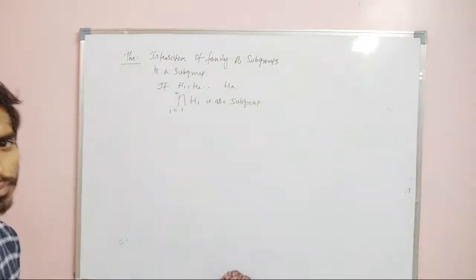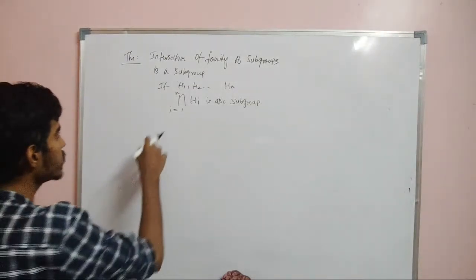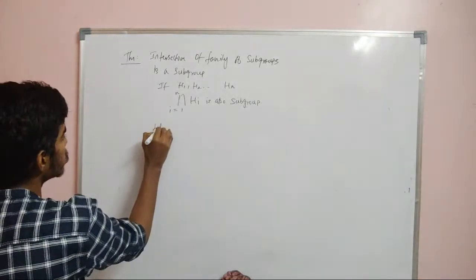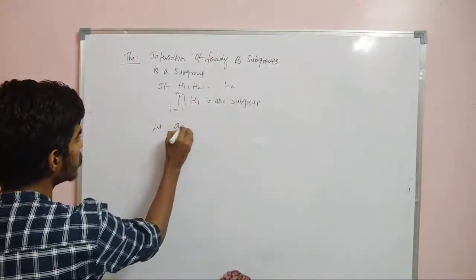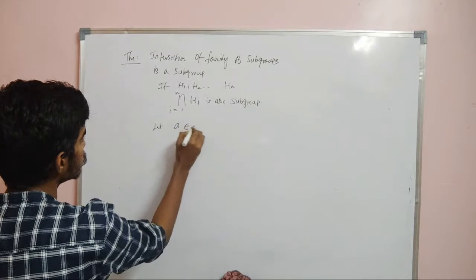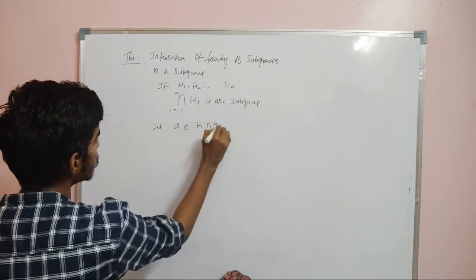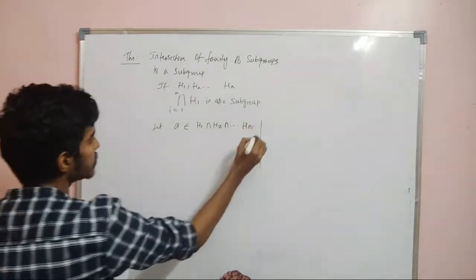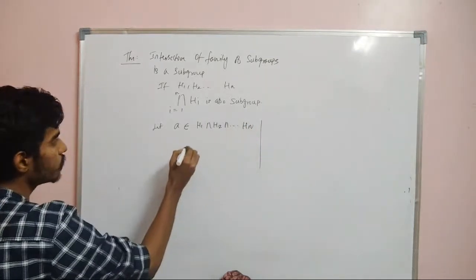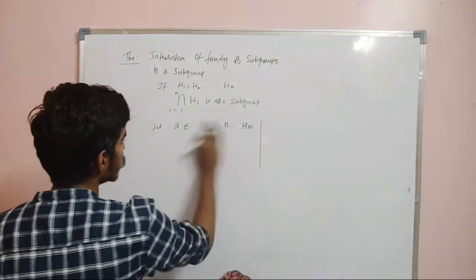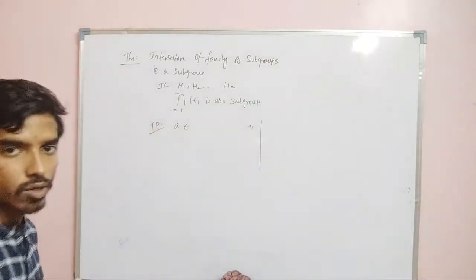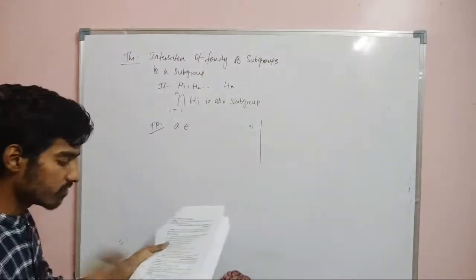So a similar proof. Just follow the same technique here. Let A belong to H1 intersection H2 up to intersection Hn, and let us take what I need to prove. I'll just give you a rough proof. We will write the proof in our own way. We will follow a different proof.